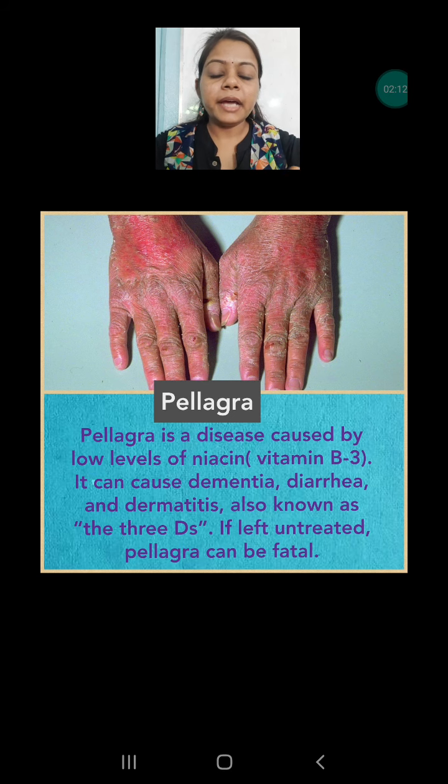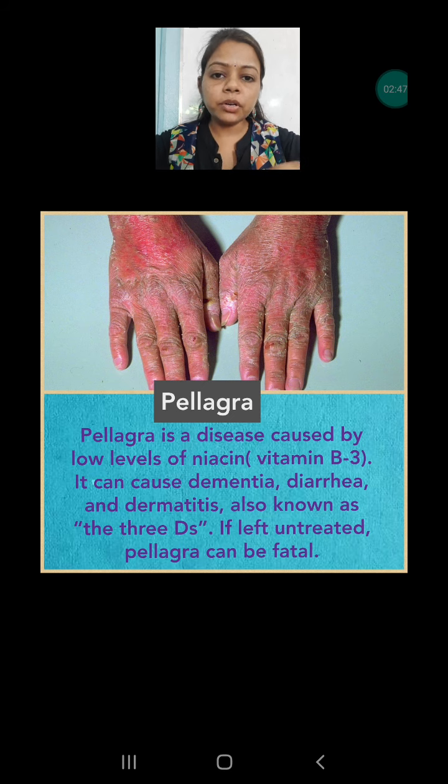Next is diarrhea. You all know diarrhea is a condition in which the person vomits or goes to the toilet again and again, and in this period they become dehydrated. That means all the water comes out because again and again they are going to the toilet. Third is dermatitis, that means their skin peels off. As you can see in the picture, their outer skin peels off and their skin turns reddish. So these are the 3Ds that happen in pellagra.